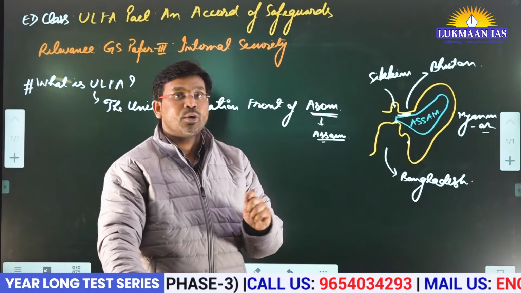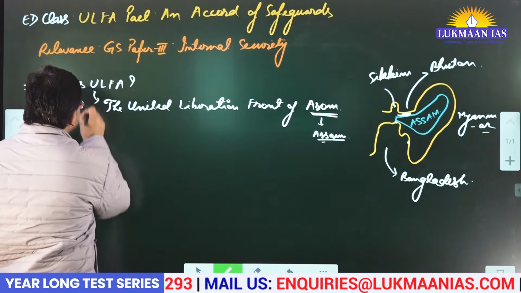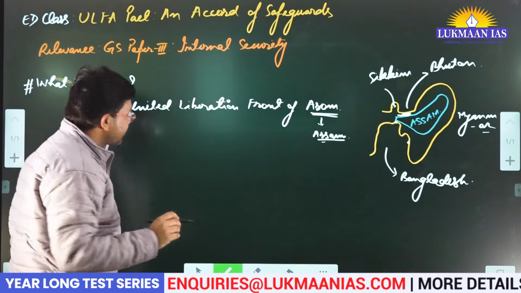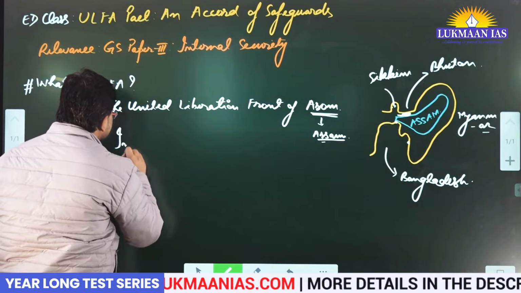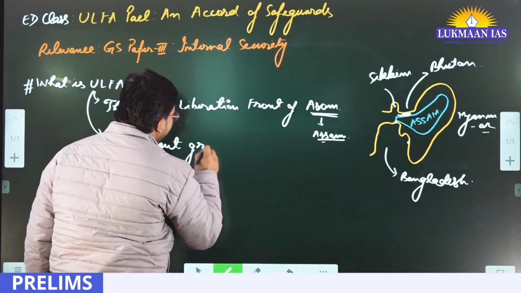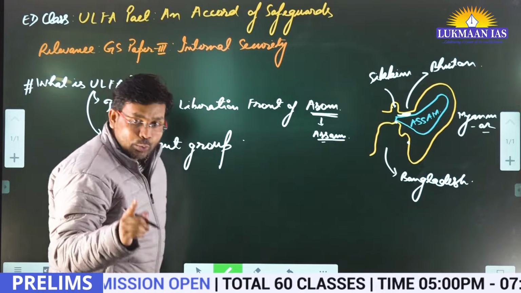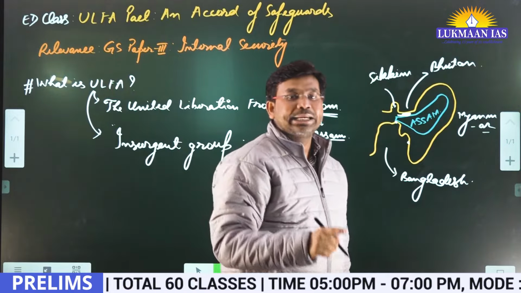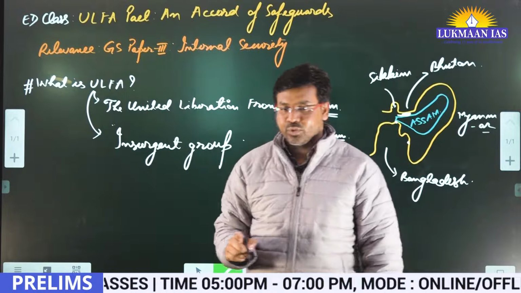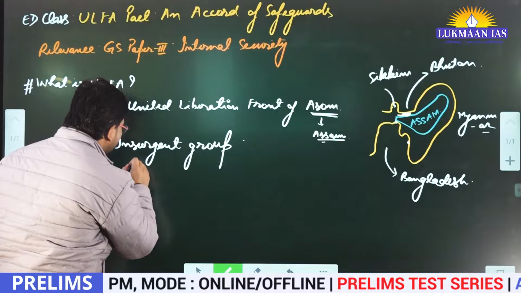When we talk about this group which is known as ULFA, what is the nature of this group? It is known as an insurgent group. What do we mean by an insurgent group? A group which is in illegal activities. They are involved in many illegal activities.